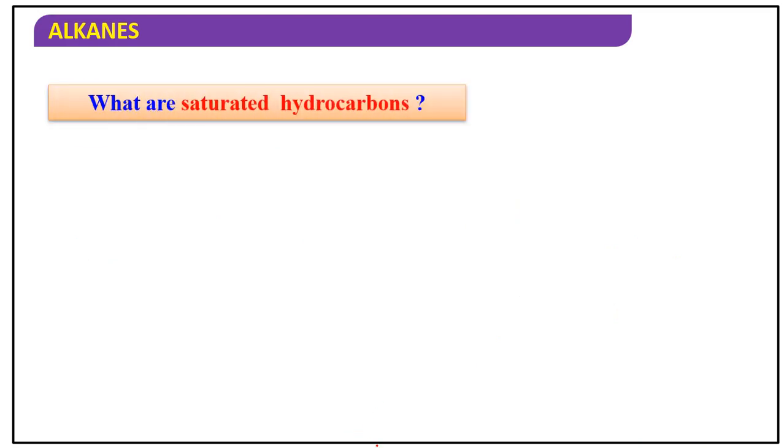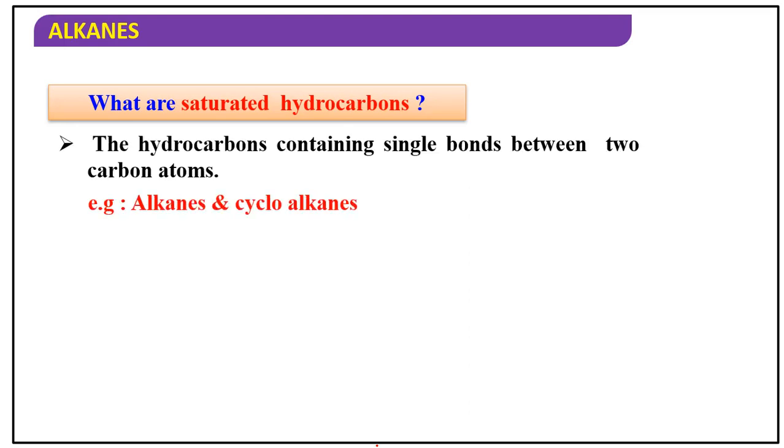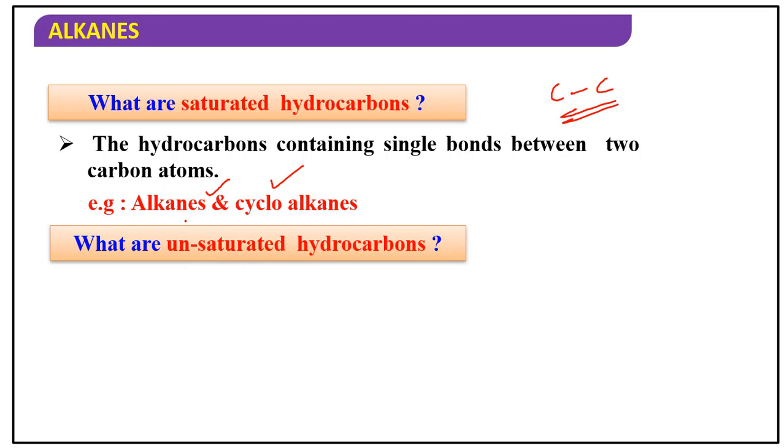Next, what are saturated hydrocarbons? Just now we discussed that they are hydrocarbons containing single bonds between two carbon atoms. Examples: alkanes and cycloalkanes. The important thing is that the general molecular formulas of alkanes and cycloalkanes are different. Alkanes, CnH2n+2, but in cycloalkanes CnH2n only.